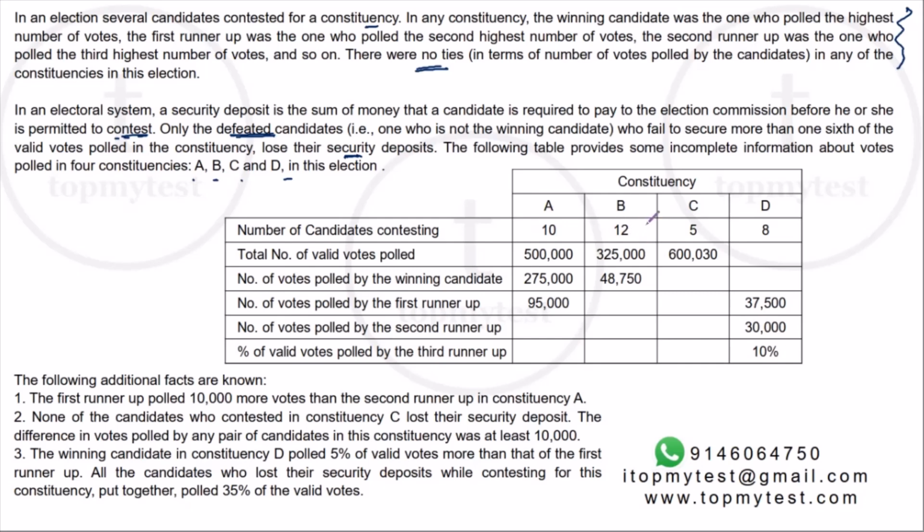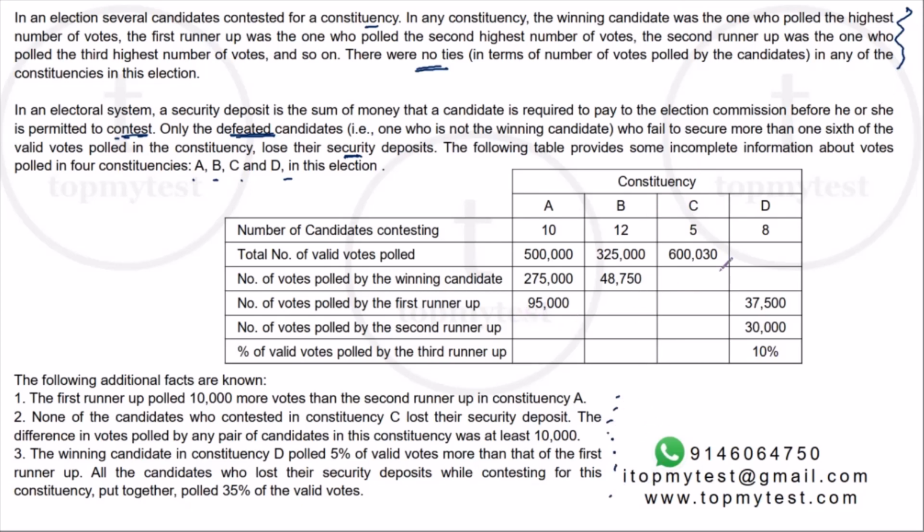So similarly in constituency B, there are 12 candidates. Number of valid votes is 3,25,000. First one is 48,750. Others are missing. Third constituency, there are 5 candidates. 6,30,000 is the total. Everything is missing. And in D, there are 8 candidates. The total votes is missing. Votes by the winning candidate is missing. We have the second and the third place ones and the percentage of the votes of the fourth placed contestant. Okay, and then you have information about how to go about solving this.